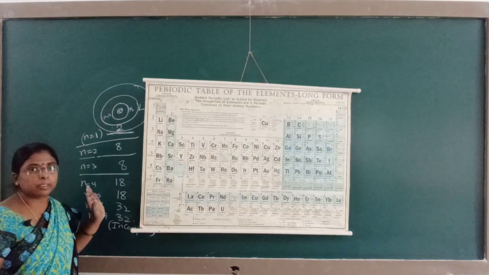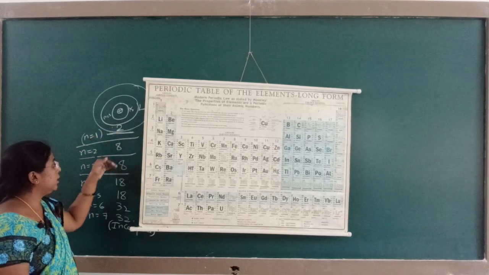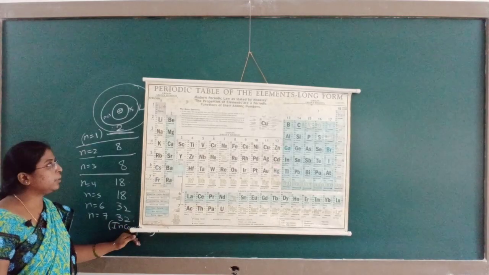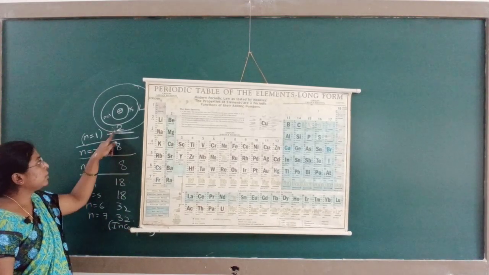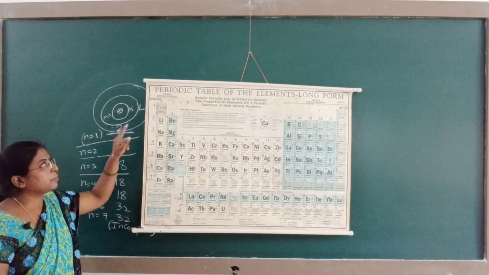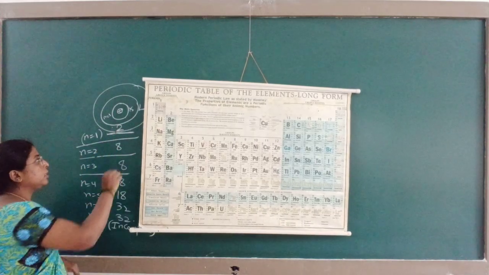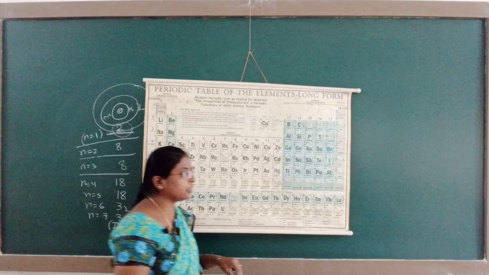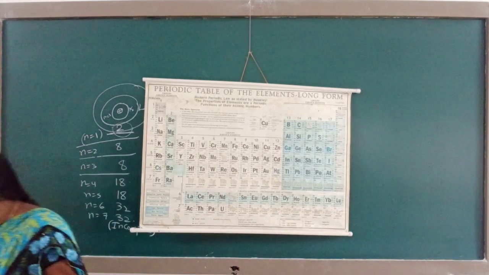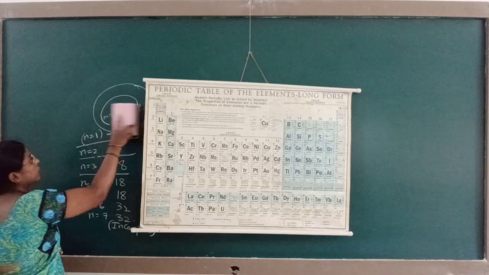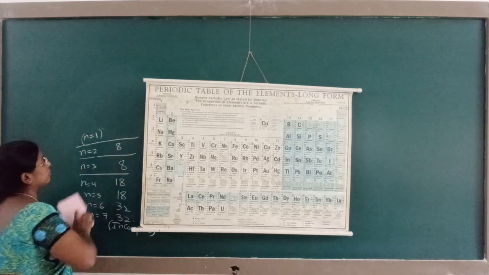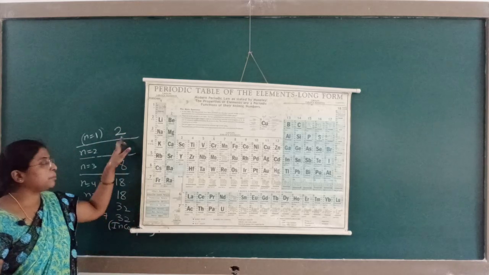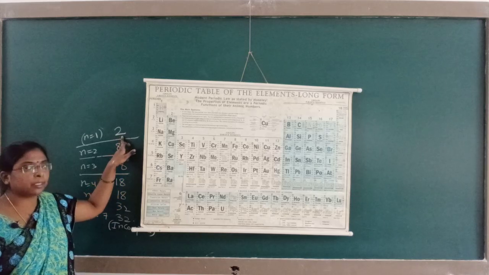Here you can remember the number of elements as 2, 8, 8, 18, 18, 32, and the last is incomplete, having 32 elements. If you see, n is equal to 1, first period, only 2 elements are there. Whether it is a short period or a long period, n is equal to 1, only 2 elements are present. First period is a short period, the shortest period.